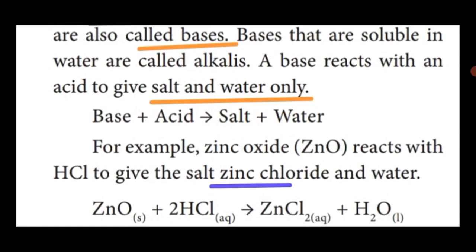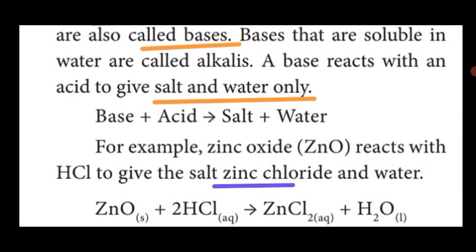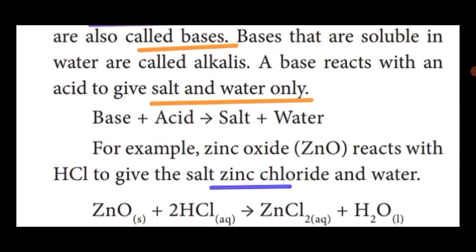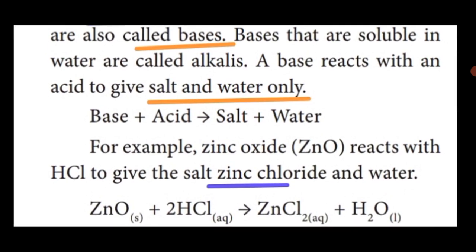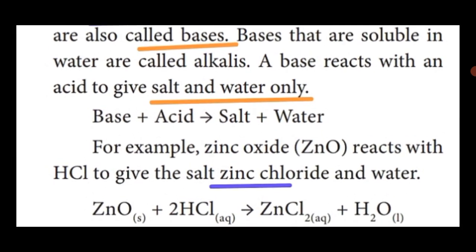For example, zinc oxide, formula ZnO, reacts with HCl. HCl is an acid. ZnO is a base. It gives salt, zinc chloride, and water. So every acid reacts with the base to form salt and water. This is neutralization reaction.